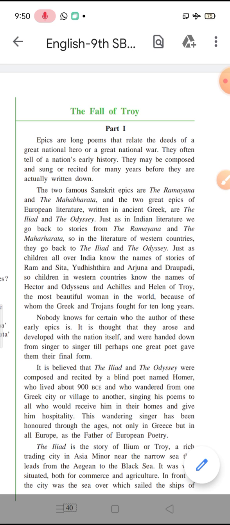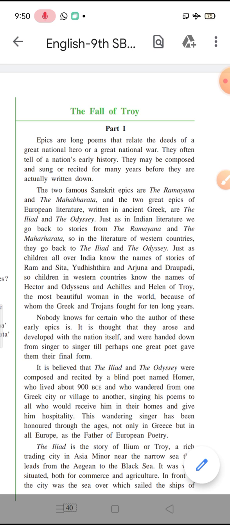As soon as he was born, they came to know that he would be the reason for Troy's destruction. And so he was left in the forest to die. They abandoned him in the forest. But a cattle rearer saw him, and he took him with him, raised him and took care of him. Later on, during a boxing match, he was recognized by King Priam and brought back to the palace.